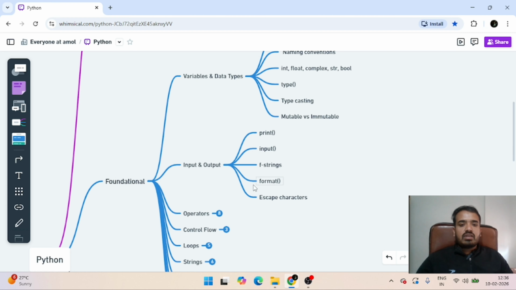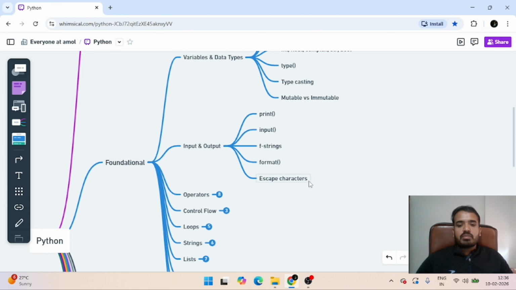Then we have foundational topics that will include mostly data types like what is variable, naming convention of that. Then some primitive data types, type, then typecasting, then mutability, immutability. What is that? Then we have input output. इसमें what is print, how to print something on the console, how to take inputs from the client or the users. Then what is f string, what is the format of that. Then escape characters, what are those in the Python, that thing.